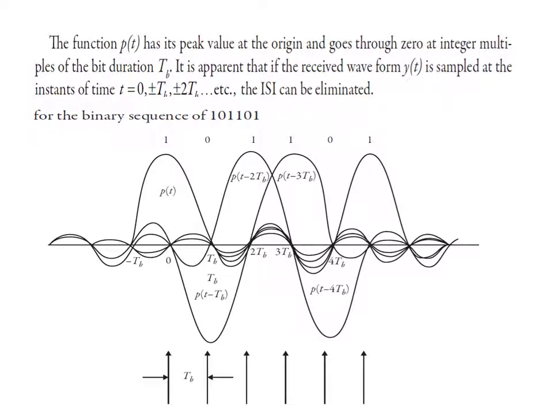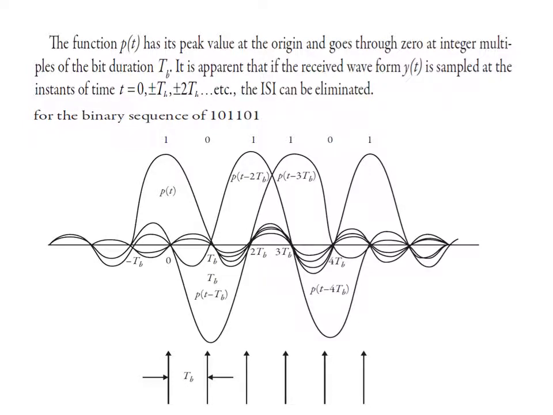Its peak value shows when it crosses 0, so it shows its peak value at the origin and goes through 0 at integer multiples of the bit duration TB. Is it clear?